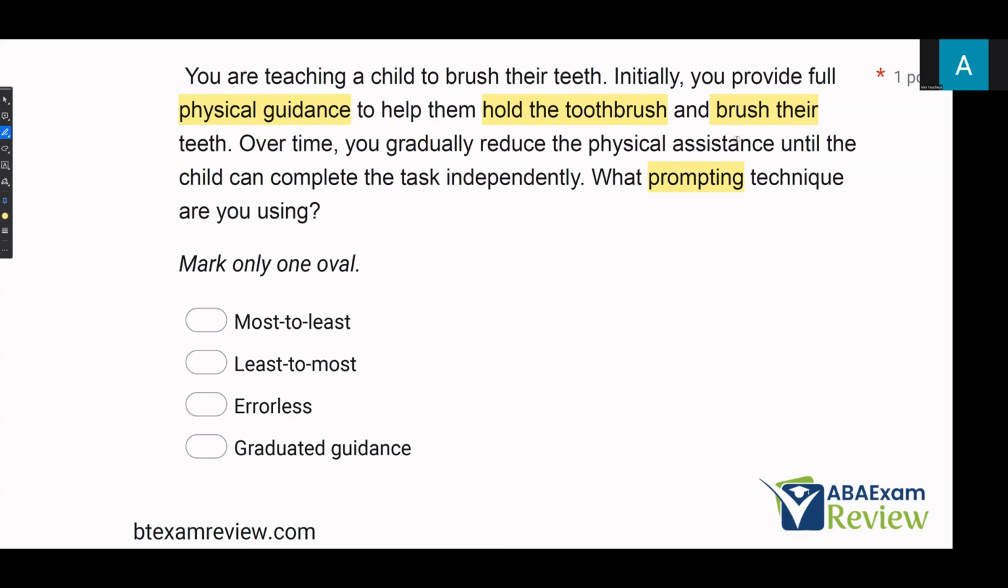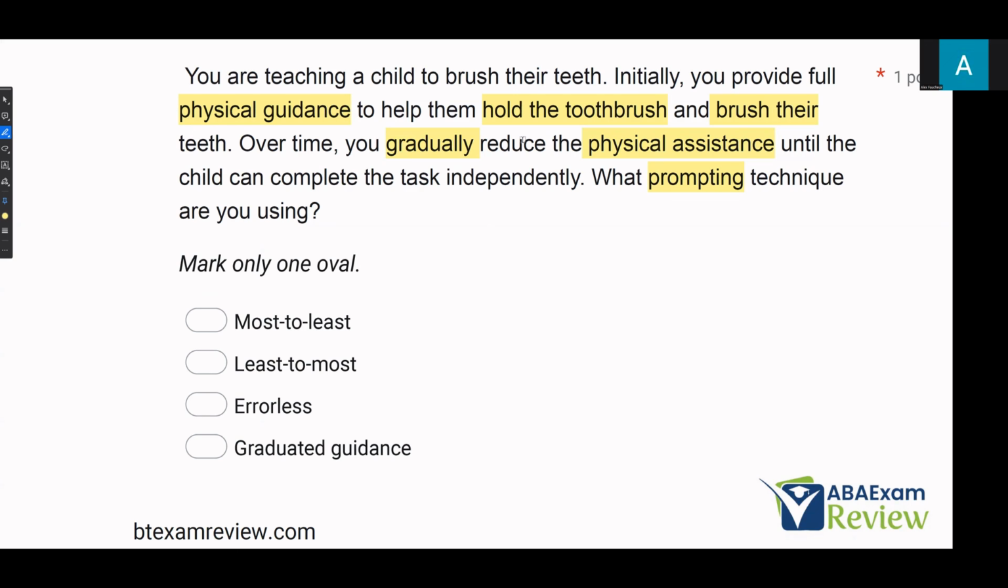But over time, what are you doing? Well, you're reducing physical assistance gradually. Now, be very careful here, okay? This says gradually reduce, and you have this option of graduated guidance. Graduated guidance is much quicker than this. Graduated guidance says you're only using as much physical prompting as necessary and then immediately fading it out. In this example, you're starting with full physical and gradually fading out the prompting until it's no longer needed.